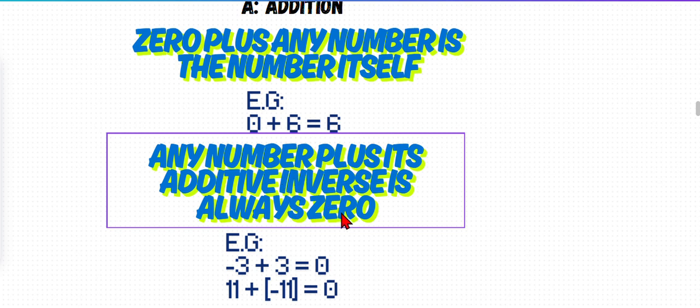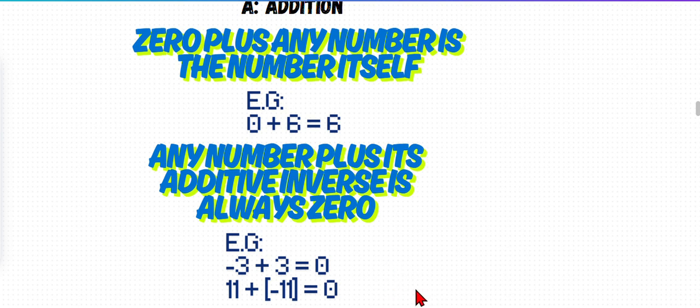That makes sense, the answer is 0. The sum is 0. Now let's take a positive number plus a negative number, that is 11 plus minus 11 is equal to 0. Because 11 jumps to the right side and 11 jumps to the left side is 0.